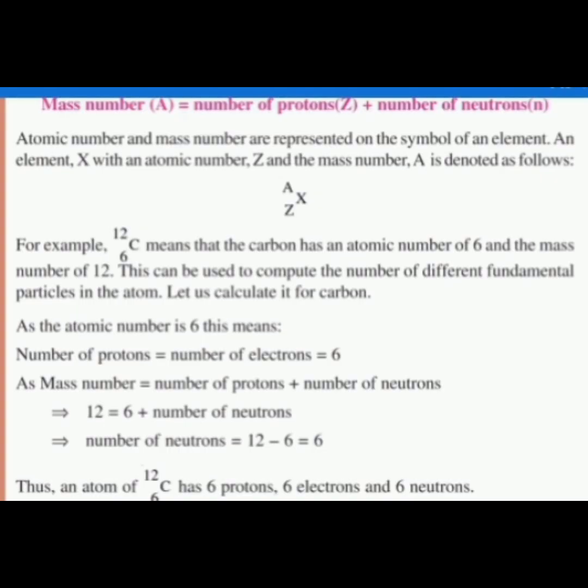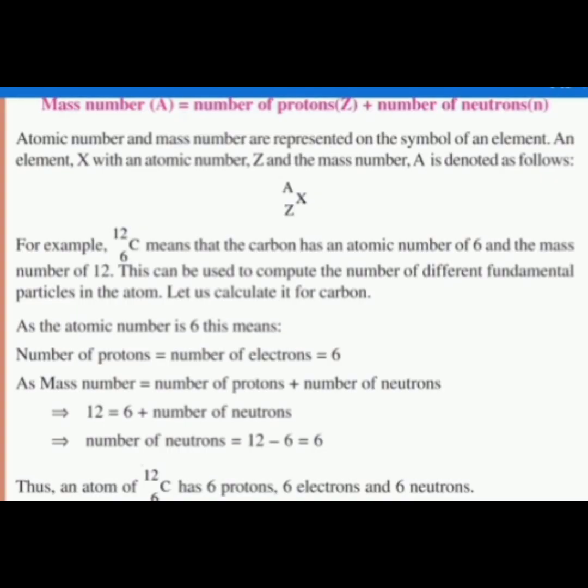For example, 12C6 means that carbon has an atomic number of 6 and a mass number of 12. So here you can find one term, capital C. Above that capital C there is the number 12, and below the capital C there is the number 6. It means C is carbon, and the atomic number of carbon is 6, which is below, and the mass number of carbon is 12, which is above. So this is the meaning of this.